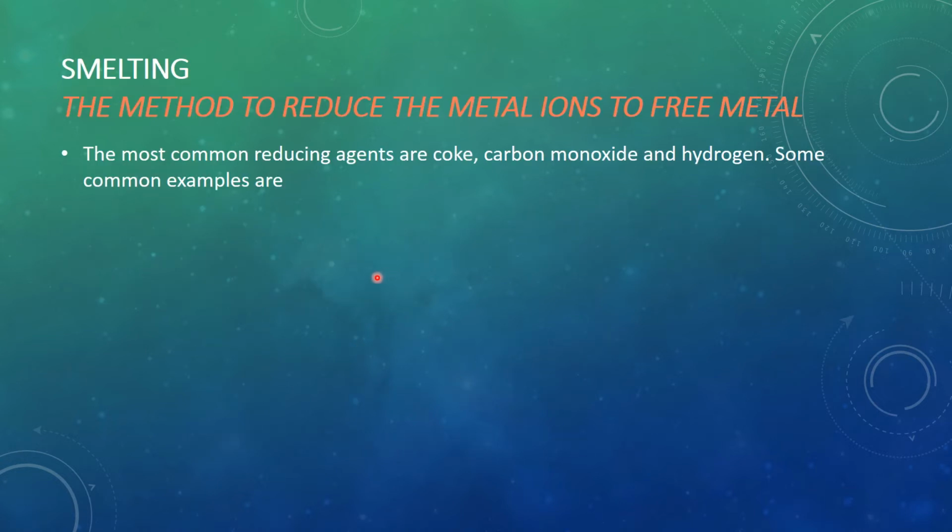And the next step after roasting is smelting. Smelting is the method to reduce the metal ions to the free metals. So if we get the metal in the oxide form, we just reduce it, we remove the oxygen from there, and we get the metal. The most common reducing agents used for this purpose are coke, carbon monoxide, and hydrogen.